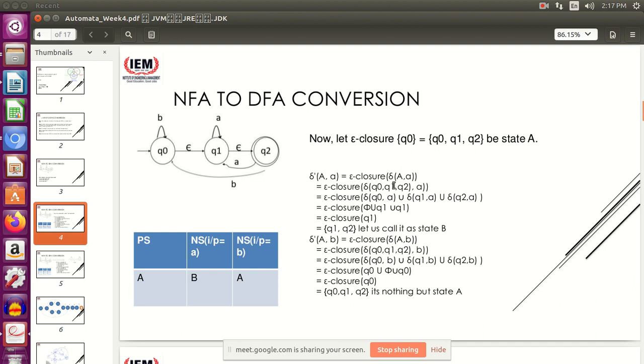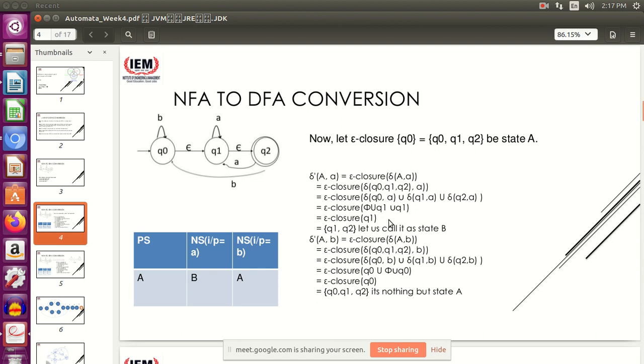Next for Q1 on getting an A, it remains at Q1, so I'll just write Q1. Then I have Q2 on getting an A. Q2 on getting an A, it moves to Q1. So I'll put a Q1 again. So I have a null union Q1 which gives me a Q1 ultimately, right? So finally I get epsilon closure of Q1.